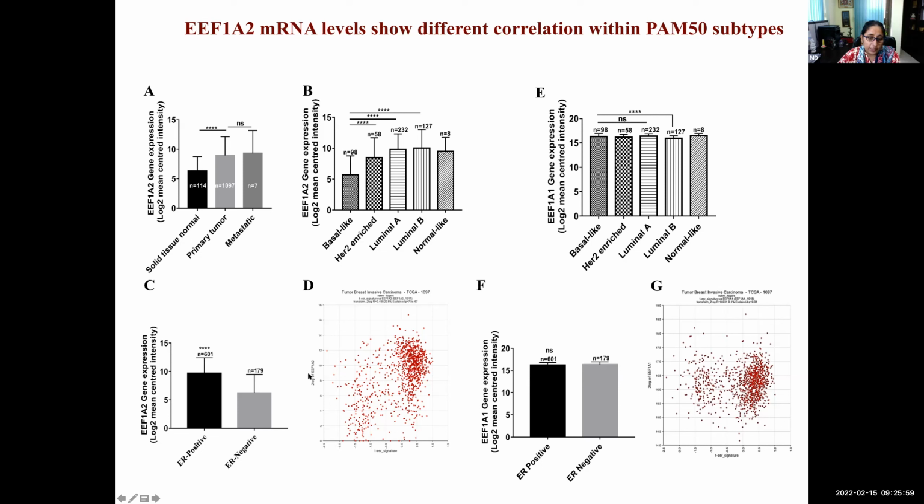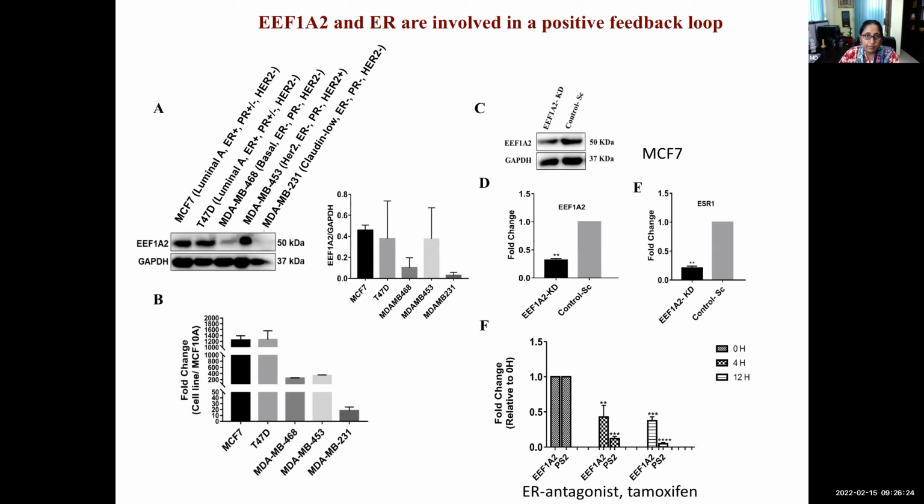So the expression levels of 1A2 very well correlate with the expression levels of ESR1 in this TCGA data. And for 1A1, there was no significant difference. So based upon that, we concluded that the expression levels of 1A2 might be different in ER positive versus ER negative samples.